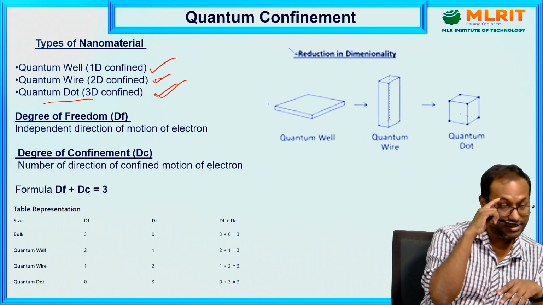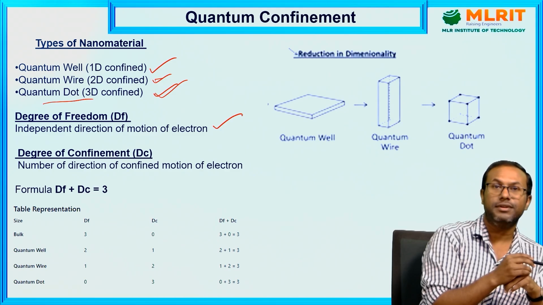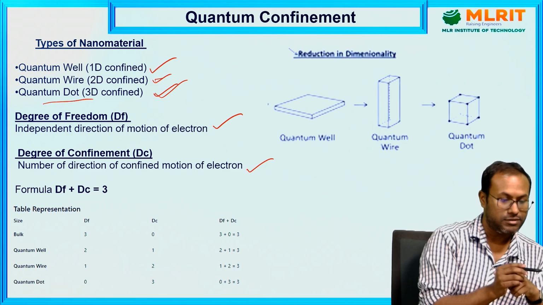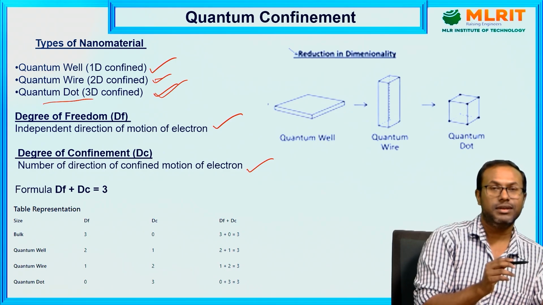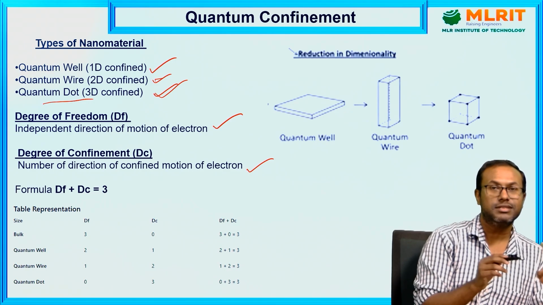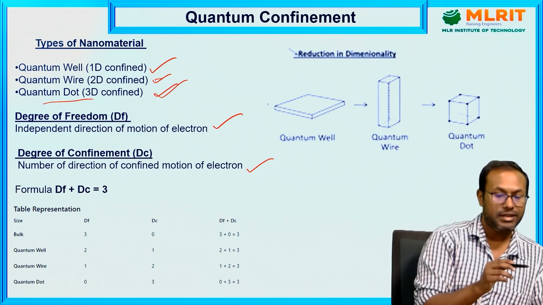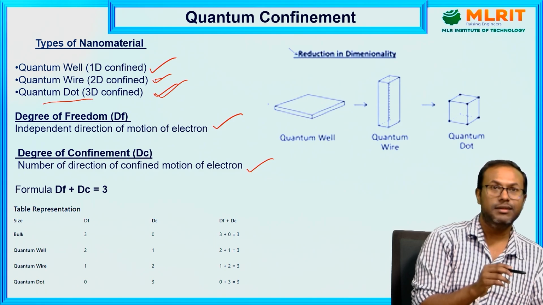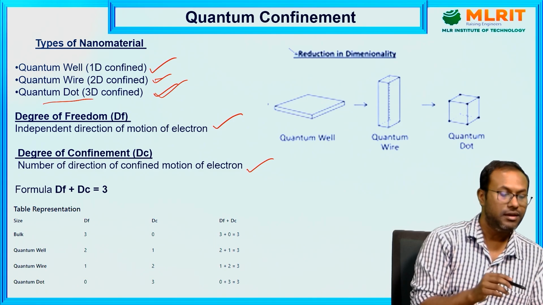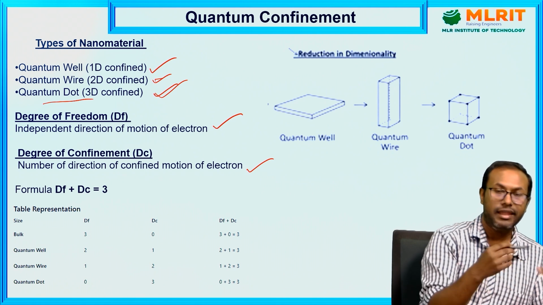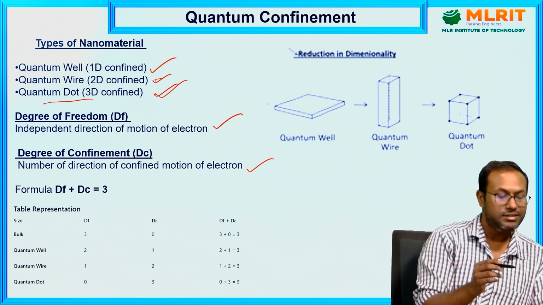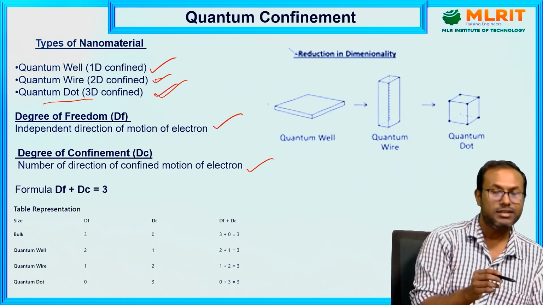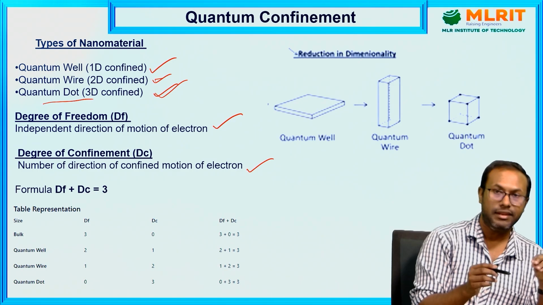So we can say there are two things: one is degree of freedom, and another is degree of confinement. Degree of freedom means the independent directions of motion of electrons, similar to the bulk, where electrons can move freely in any direction. That is called degree of freedom. Degree of confinement means the number of directions of confined motion of electrons, which introduces the concept of confinement, meaning electrons are confined in nanoscale.